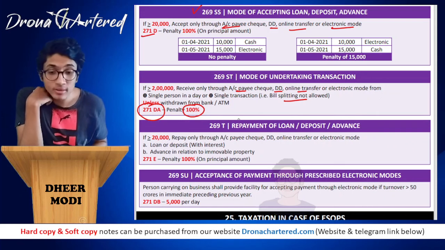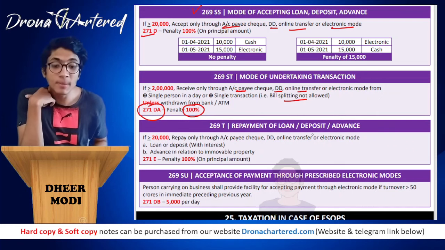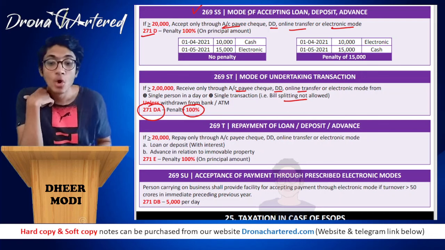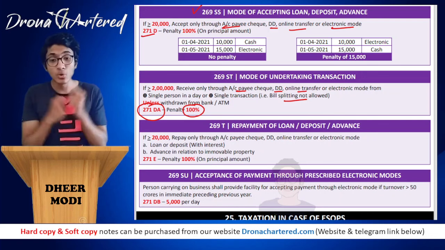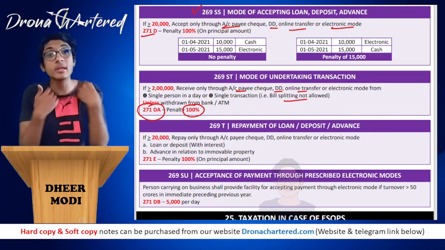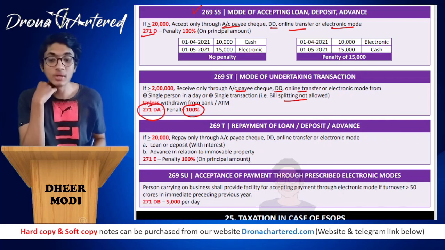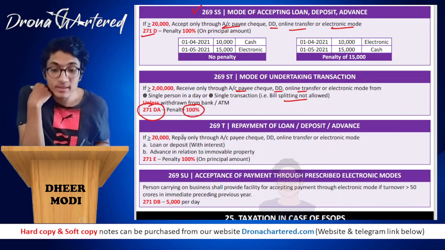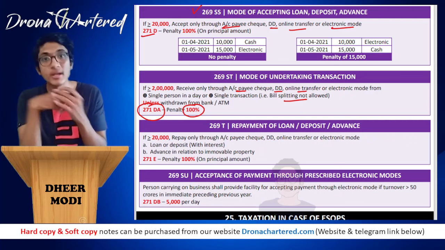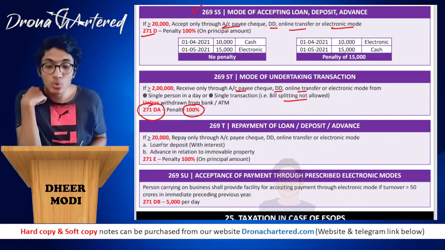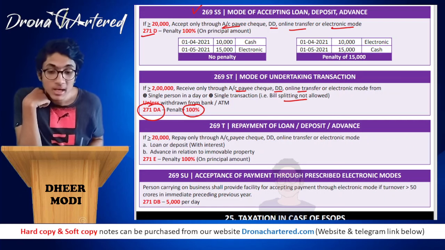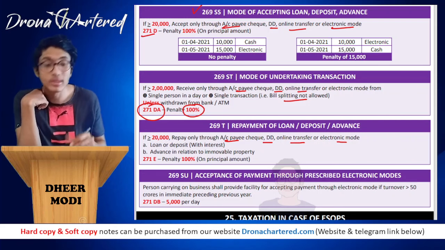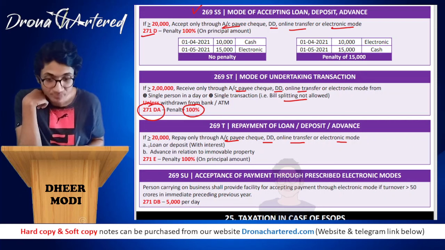Okay. Next is your section 269T, that is repayment of loan, deposit or advance. 269SS was accepting loan or advance. 269T is repayment of loan, deposit or advance. If the amount that you're repaying is equal to or greater than 20,000, repay only through account payee cheque, DD, online transfer or electronic mode. That means they should not be in cash.